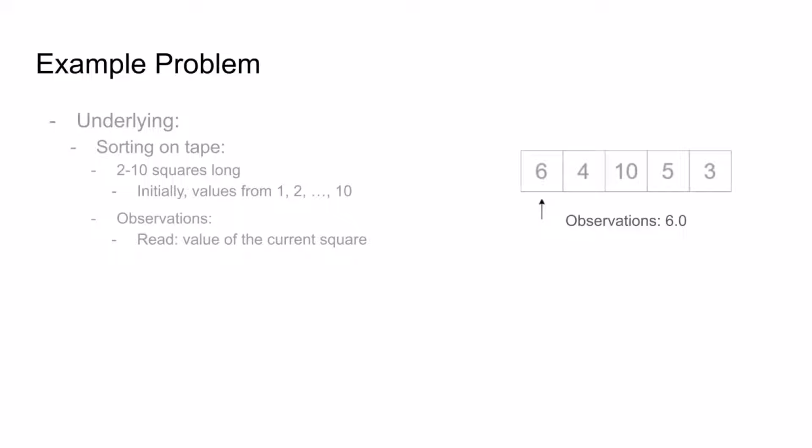At each step, we'll receive the value of the square currently pointed to by the tape head, which is our one observation mentioned earlier. For example, if the tape is currently 6, 4, 10, 5, 3, and the tape head is pointing at the first square, then for this step, we'll receive an observation of 6, the value of the first square.